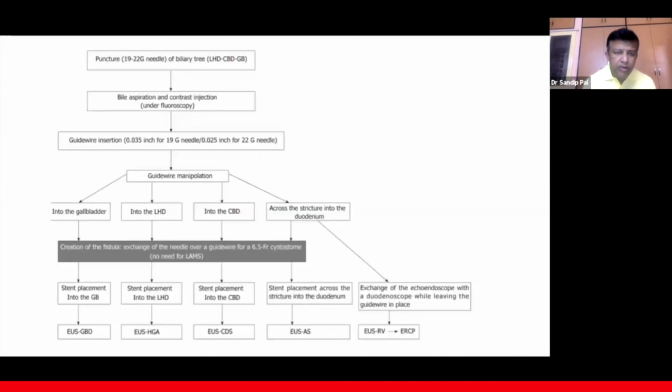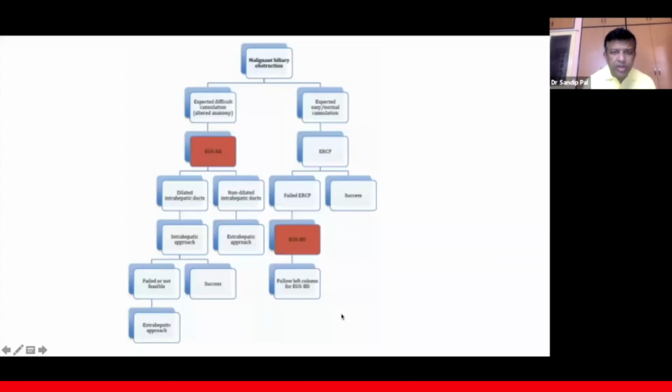So this is the algorithm for US-guided biliary drainage. We usually puncture the biliary tree with a 19 gauge needle or a 22 gauge needle. It can be either the left hepatic duct, the CBD, or the GB, the gallbladder. Then bile aspiration and contrast injection, guidewire manipulation: 0.035 inch for a 19 gauge needle and 0.025 for a 22 gauge needle. If you can manipulate the guidewire into the gallbladder, you put a stent in the GB. If into the left hepatic duct, you put a stent via hepaticogastrostomy. If into the CBD, you place a stent in the CBD by US choledochoduodenostomy. And across the stricture into the duodenum, if you can, you can do an antegrade stenting by US guidance, or you can do a US rendezvous and complete the procedure by ERCP. So this is the algorithm.